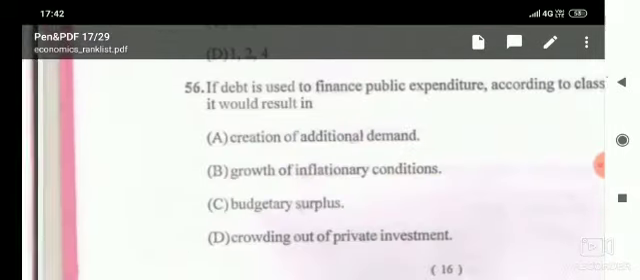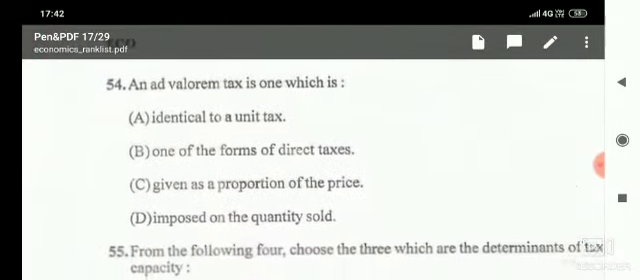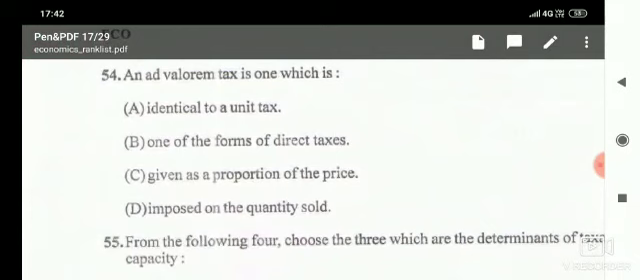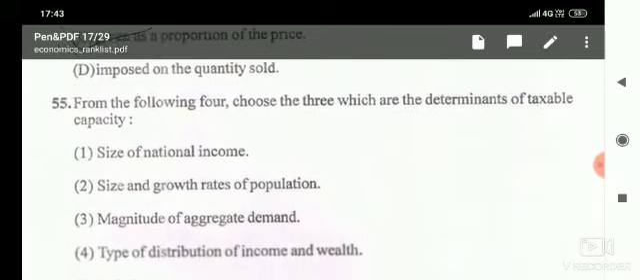Then next, an ad valorem tax is one which is, given the options, identical to a unit tax, one of the forms of direct taxes, given as a proportion of the prices imposed on the quantity sold. And here the answer is option C, given as a proportion of the prices.